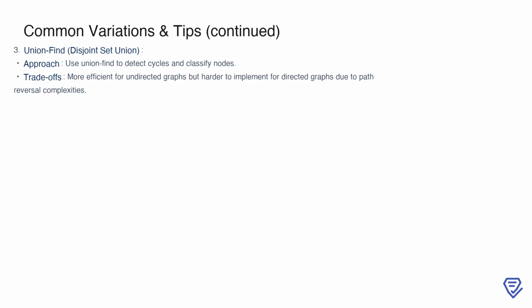Another approach worth considering is using union find, also known as the disjoint set union algorithm. This method is particularly effective for detecting cycles and classifying nodes in undirected graphs. However, applying it to directed graphs is more challenging due to the complexities introduced by path direction. For example, you must carefully manage path reversal and ensure that cycles are detected accurately in the directed case. While union find can be highly efficient for undirected graphs, its implementation for directed graphs is more intricate and may not always be the best choice. Understanding these trade-offs will help you decide when this approach is appropriate for a given problem.